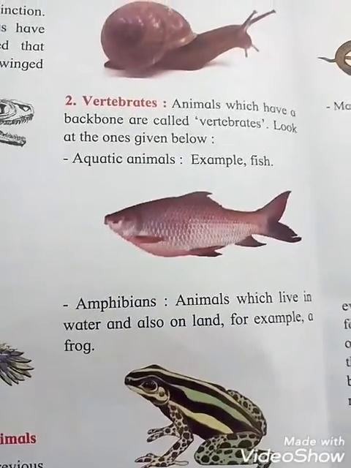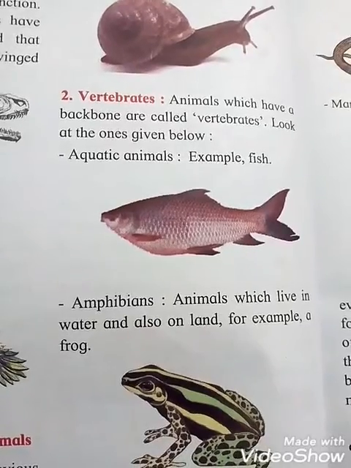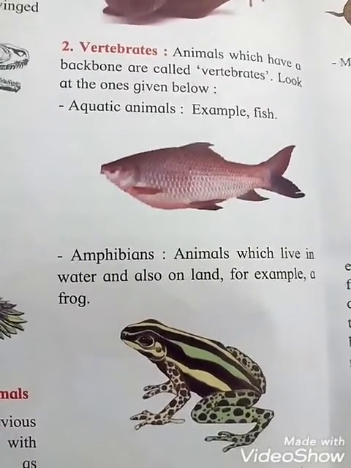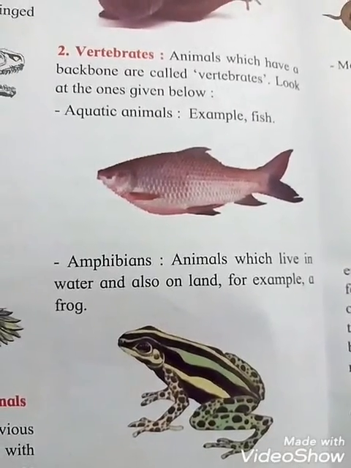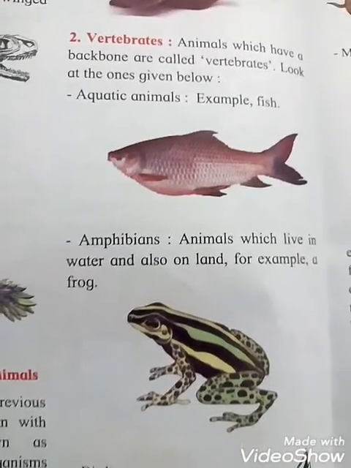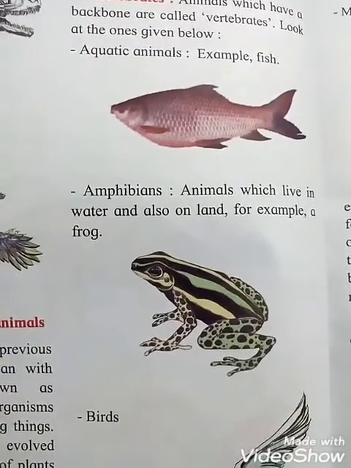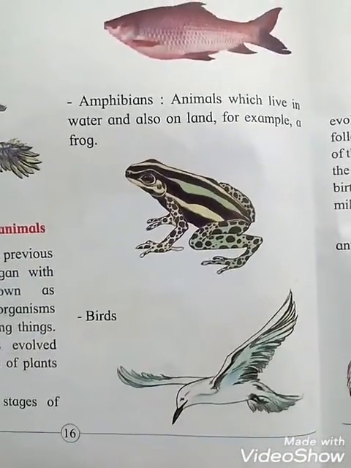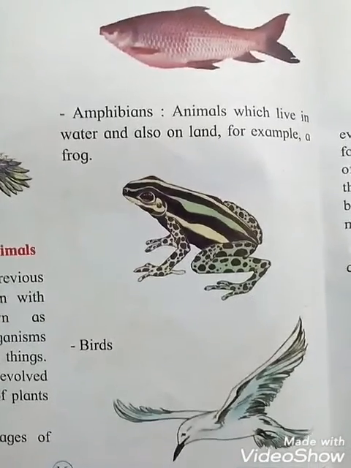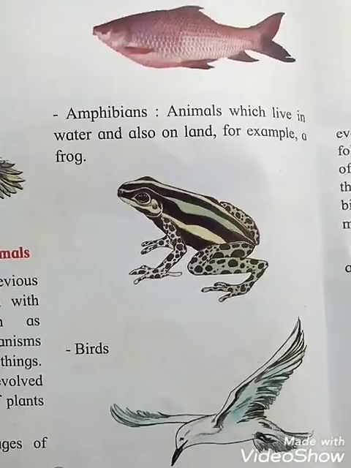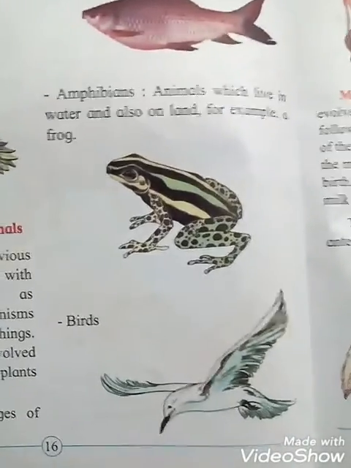Amphibians, animals which live in water and also on land, for example a frog. Students, what do amphibians mean? Animals which can live in water as well as on land. See the pictures: animals which live in water and also on land, for example a frog. And next one, birds. These pictures are shown here. And the next picture, a bird.